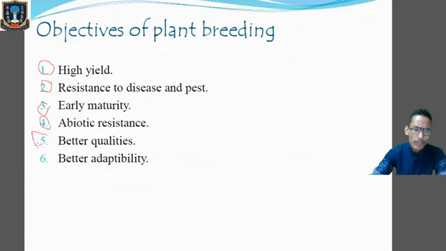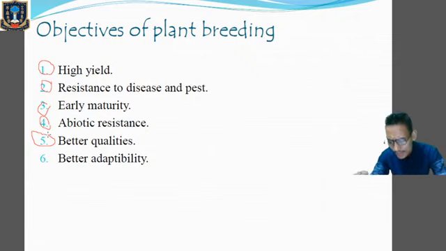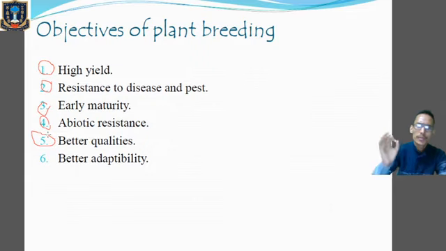Number five, better qualities. Here, we are taking the desirable characteristics from the parents, going with their hybridization, and going for artificial selection of the progeny with the parental characteristics. That means the preferential agronomic characteristics such as plant height, branching, erect or trailing habit, and better nutritious value, must be produced with the help of the plant breeding program.